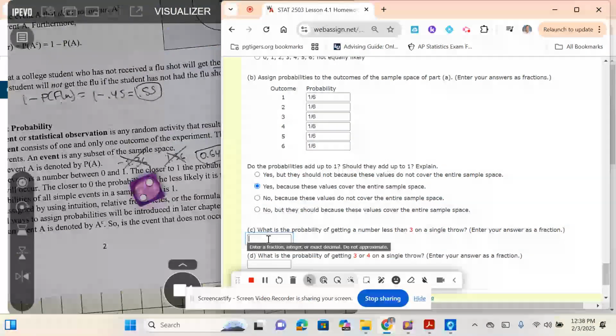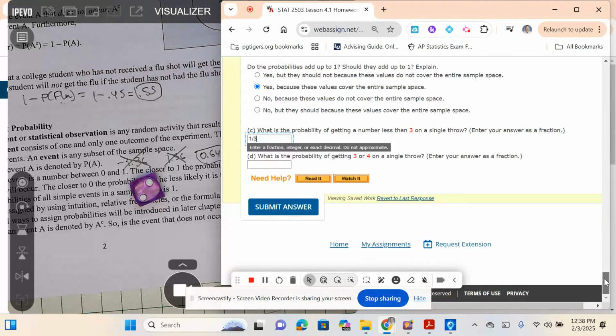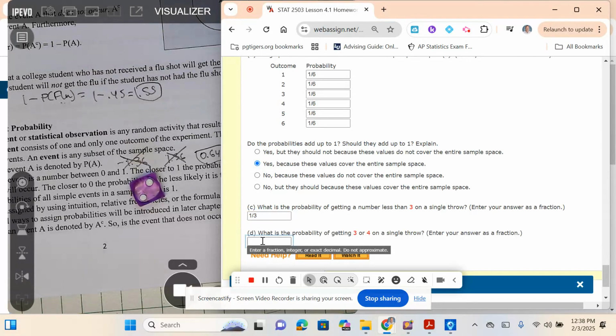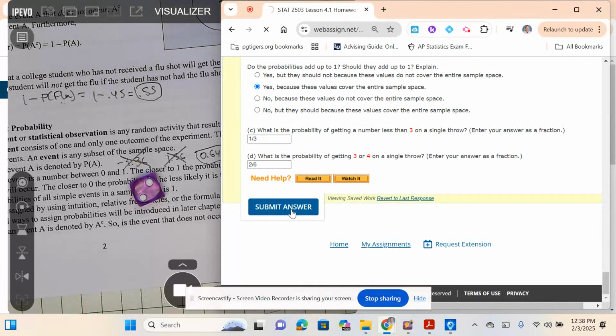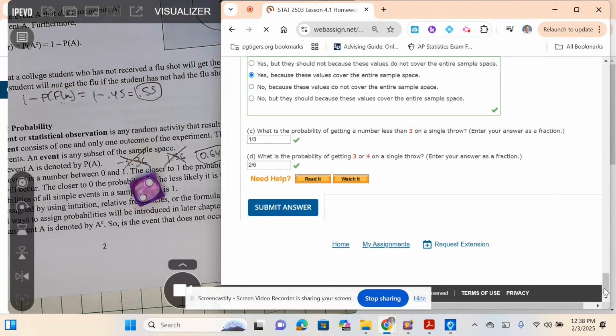What's the probability of getting a number less than 3 on a single throw? Less than 3, it would either be a 2 or a 1. So it'd be 1/6 plus 1/6, which is 2/6, or 1/3. What's the probability of getting a 3 or a 4? So a 3 or a 4 means I add 1/6 plus 1/6, which is 2/6, which is 1/3. You might be able to leave it as 2/6 there. I'm not for sure. Let me try it just for fun here. I was going to see if they'll accept 2/6. Okay. All right. They accept it.